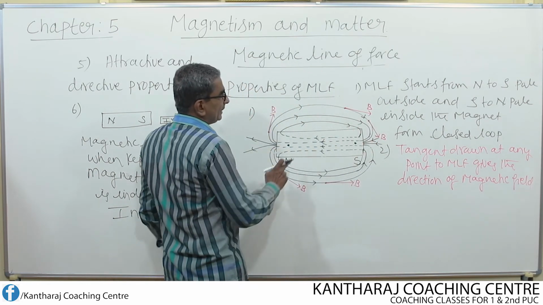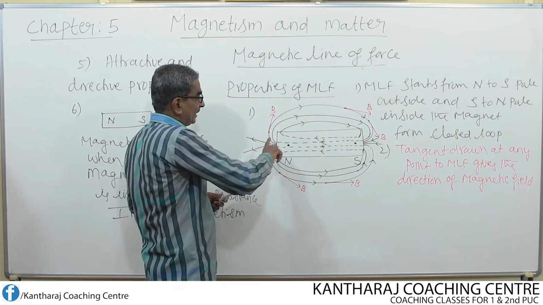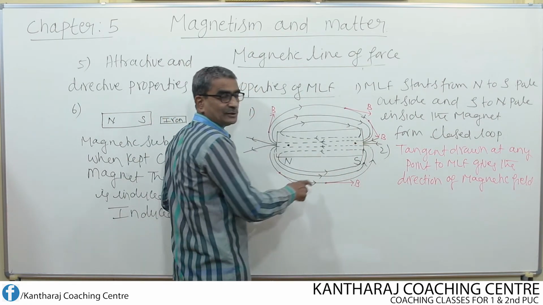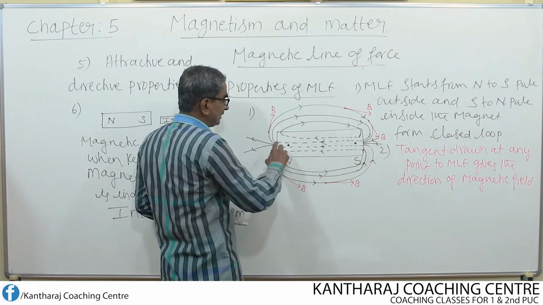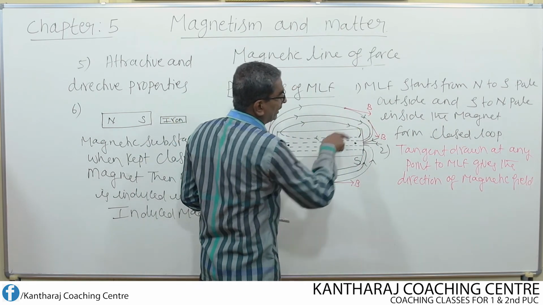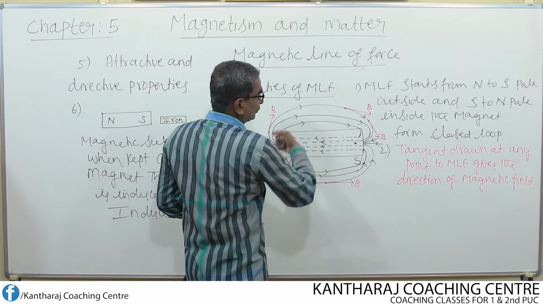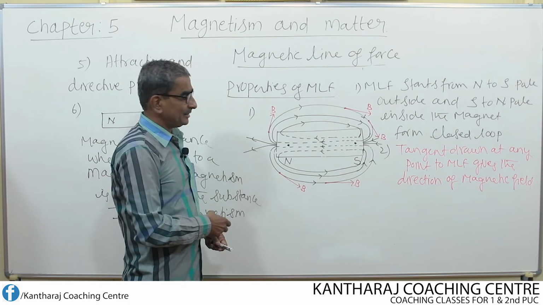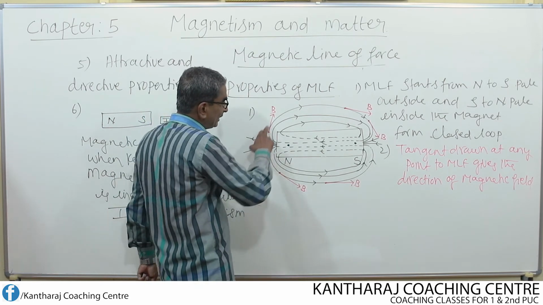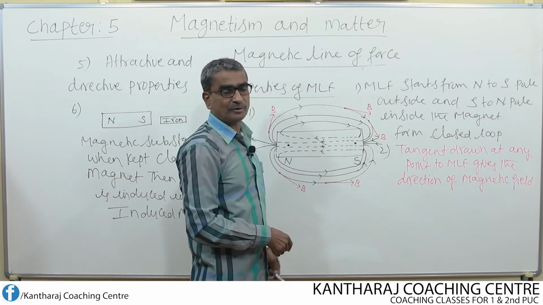And remember, here the tangent should be drawn along which direction? Along the direction from north to south, because outside the magnet the lines of force are from north to south. So all along the direction only you have to draw the tangent. We should not draw the tangent like this to represent the direction of magnetic field, because north pole is here. From the north pole the lines of force are emerging towards the south pole.